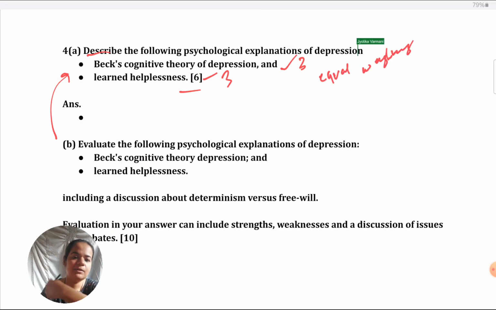Some students, either they've learned one of these better, so they write a lot about them, or when they start, they have a lot of time, so elaborately they write on Beck's theory, then they're running out of time, they go into stress, they write hardly anything about learned helplessness. Or because of the studies, Seligman, they write a lot about that and hardly anything about Beck's theory. All these approaches are wrong. When they have kept equal marks for both the topics asked, you cannot give more importance to one over the other. You will have to condense and summarize an explanation like learned helplessness, which is very long because of the study, to equal length as the previous one.